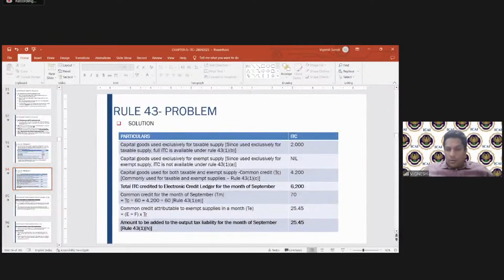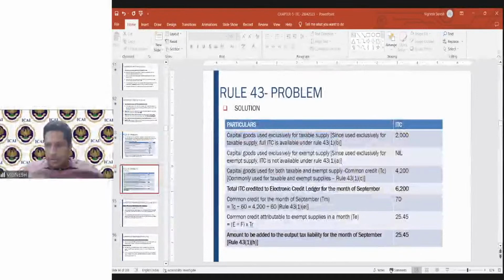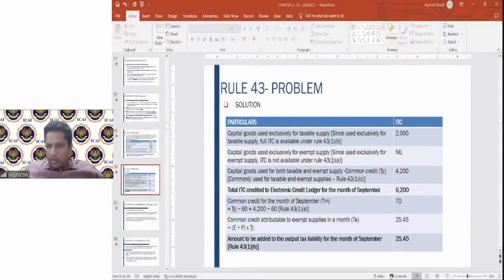So rule 43, no problem. We'll cover that again one more time. Let me give you the sharing access. One second. What was your doubt? Let's see. So rule 43, when non-taxable becomes taxable and vice versa, not clear. Non-taxable becomes taxable. Let us see, one minute. Let's go back to that.